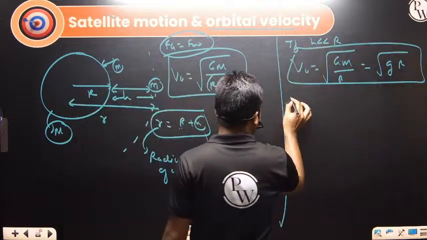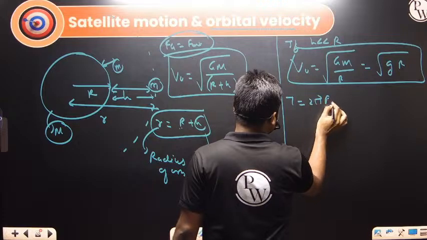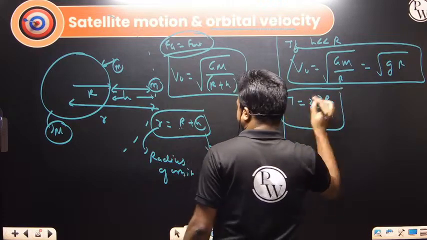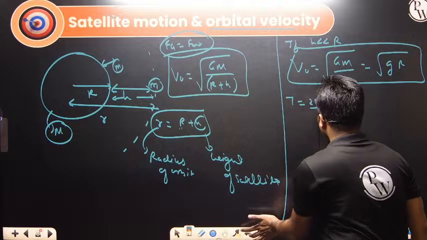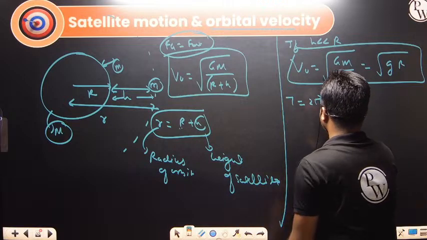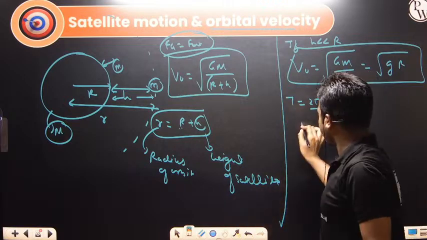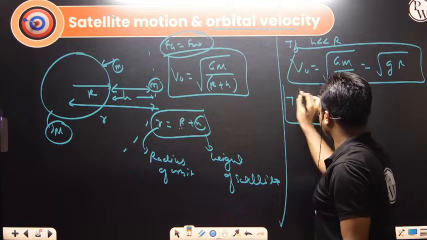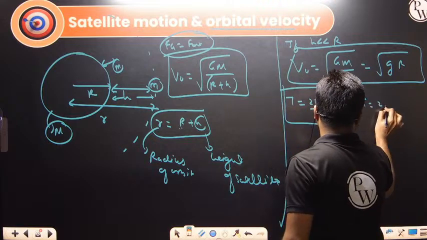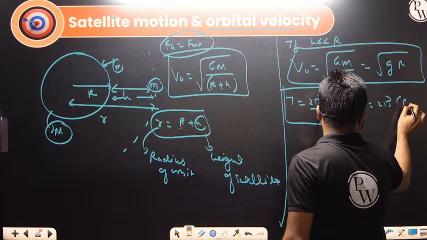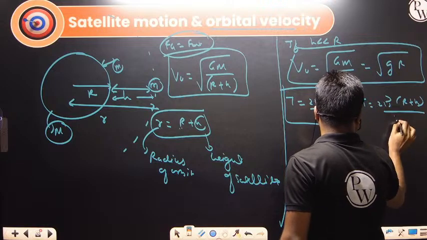Next we define time period. So what is time period? 2 pi r divided by v naught, the time taken to complete one circle. In this, r will be the radius of the orbit of the satellite, divided by v naught. So time period is 2 pi r, this will be R plus h, divided by v naught.